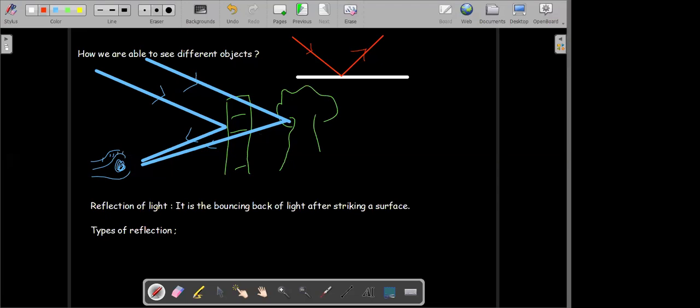So see the types of reflection. We observe here two types of reflection: regular reflection and irregular reflection.